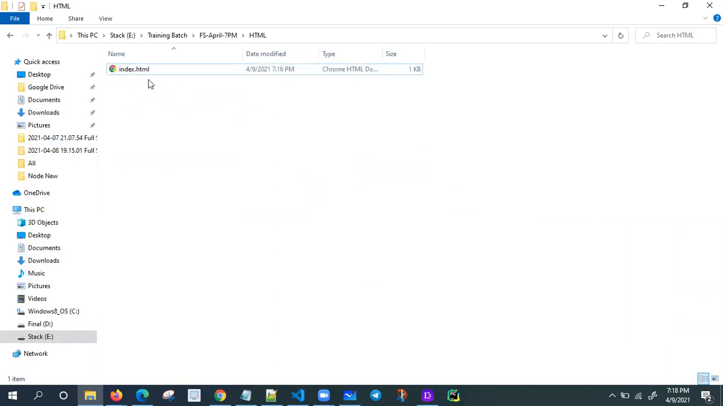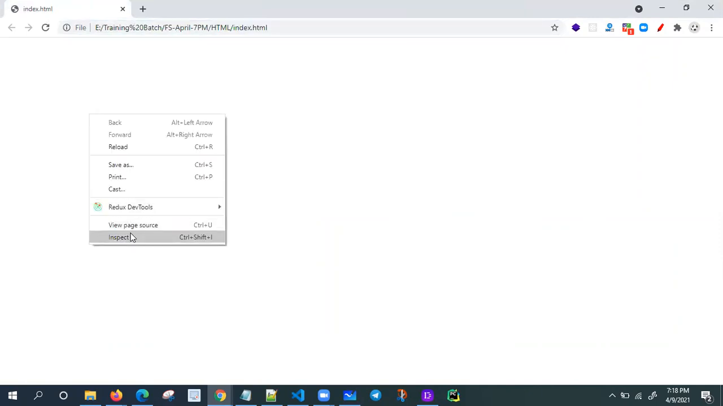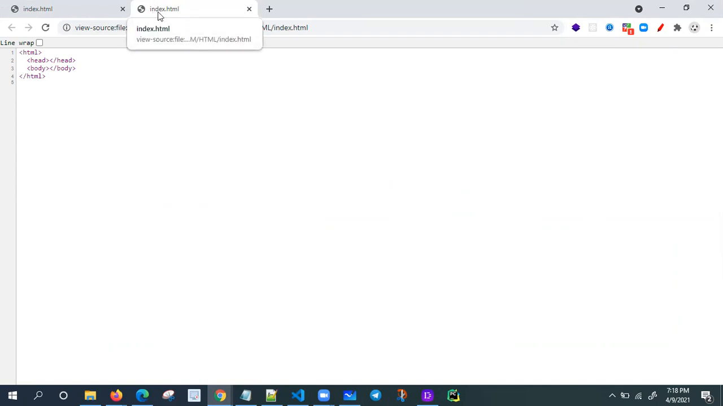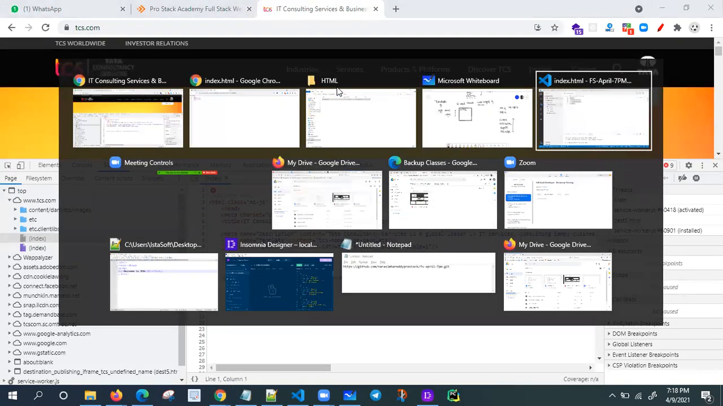I'm double clicking this one, and it opens in the browser. Nothing is there. Let me check the source code with view page source. Only three tags I have. There is no title either. I just created one web page, index.html.